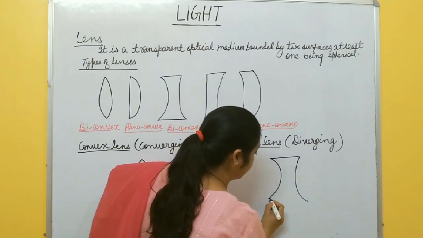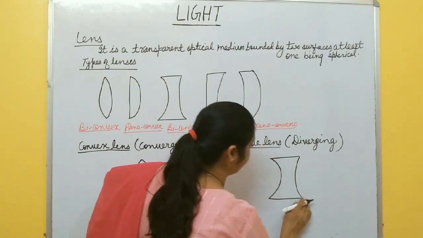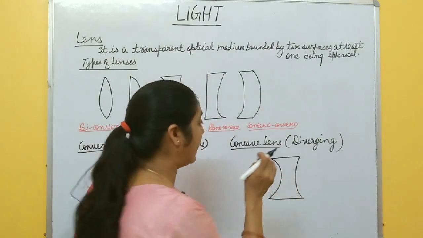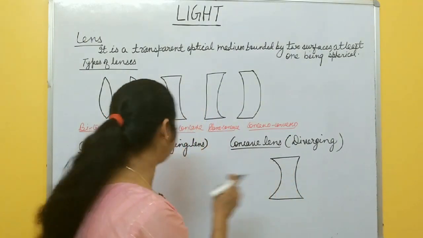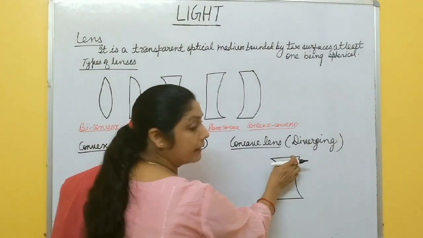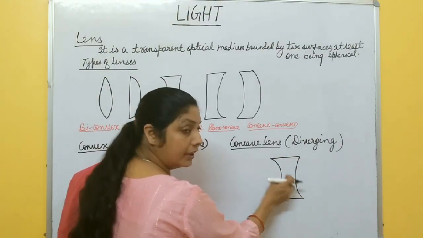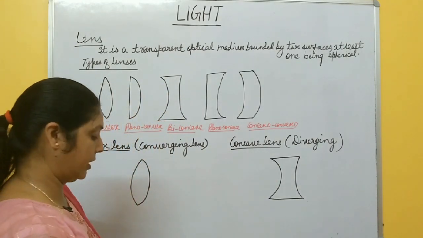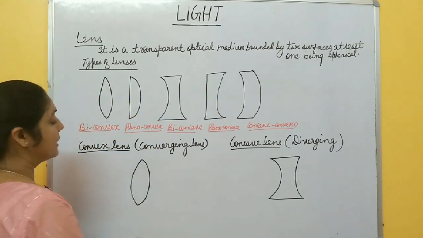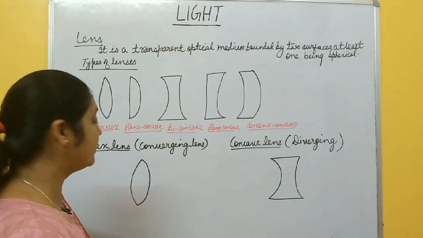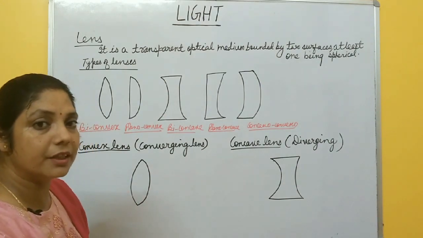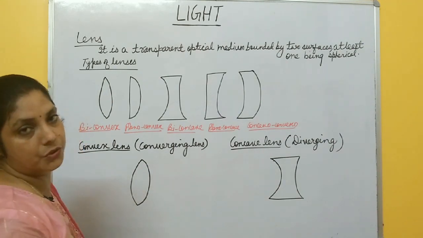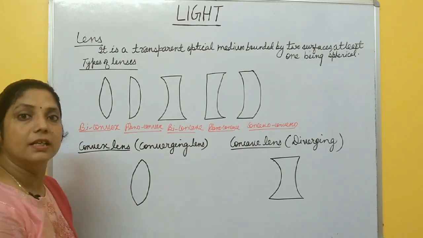So how will you identify, beta, that this is a concave lens? If the lens is thinner at the middle and thicker at the edges, opposite of this one, then this type of lens is called concave lens. Again, this convex lens is made up of two spherical surfaces, so it must have two centers of curvature, two radii of curvature, two focus. Everything is two because it is made up of two spherical surfaces.